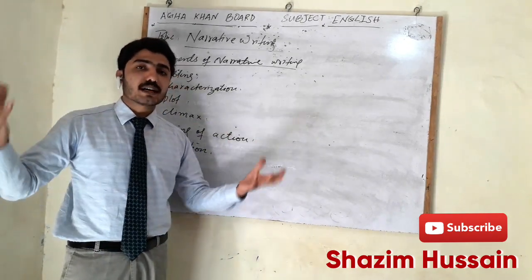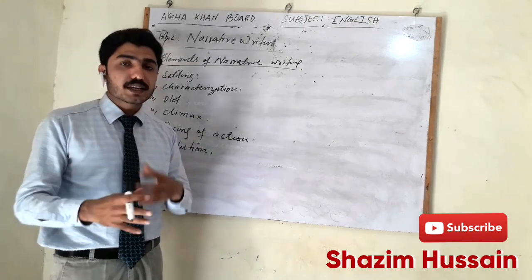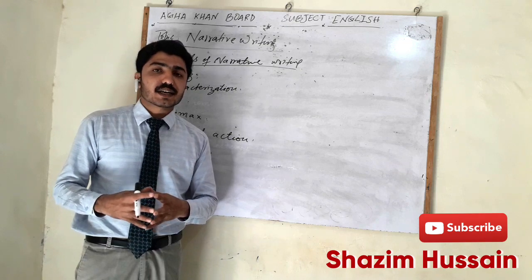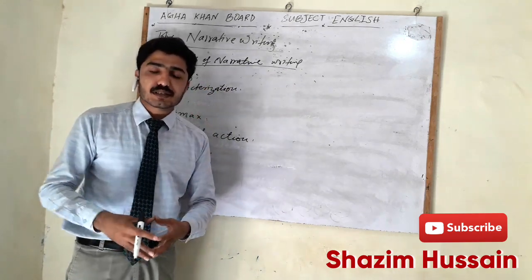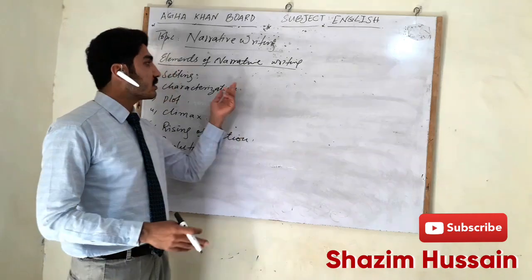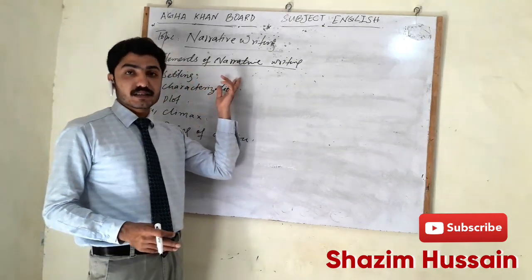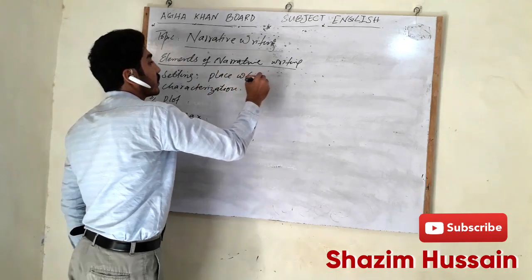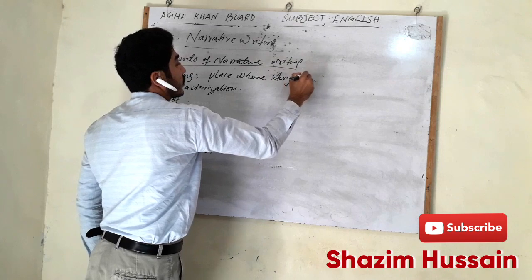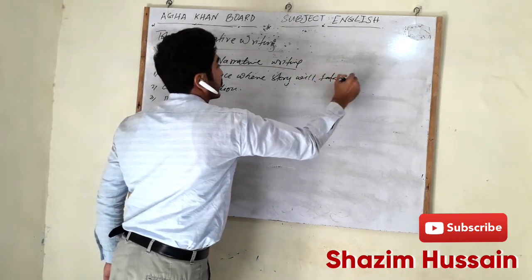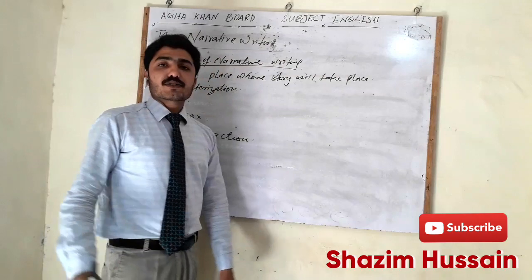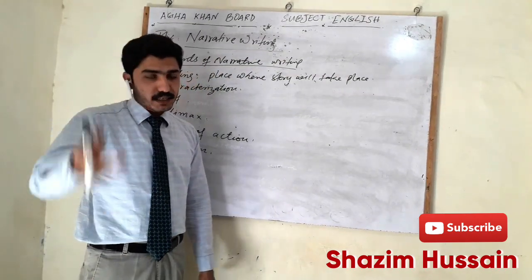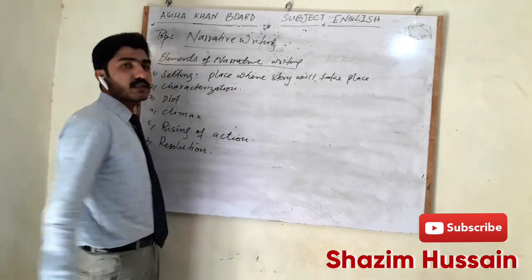For example, if you have taken a city, you have to explain each and every part of that city. You have to create an image in the reader's mind of the city you are writing about. You have to explain the scenario, and this explanation of the scenario is called setting. Setting means the place where the story will take place. This is very necessary so that the reader may create an image in the mind.